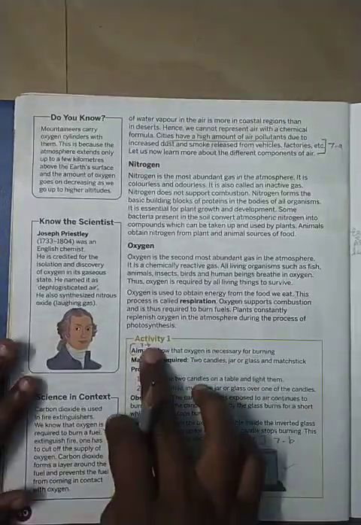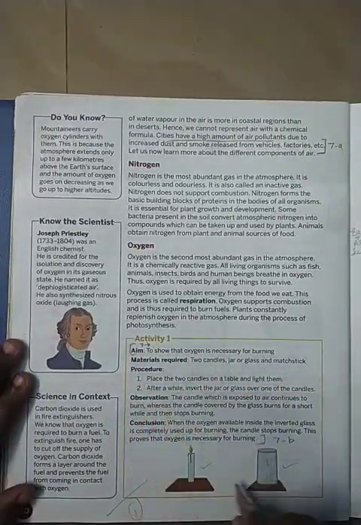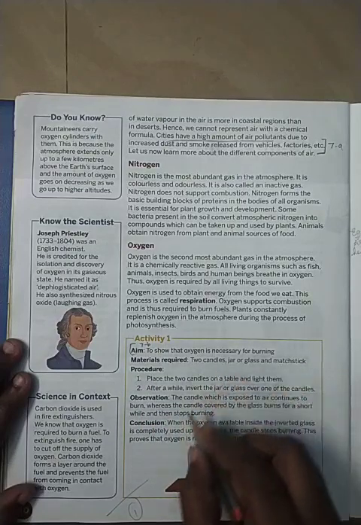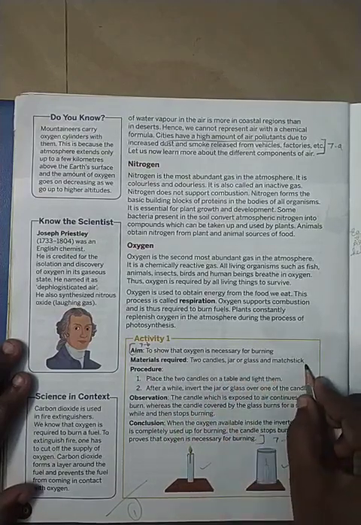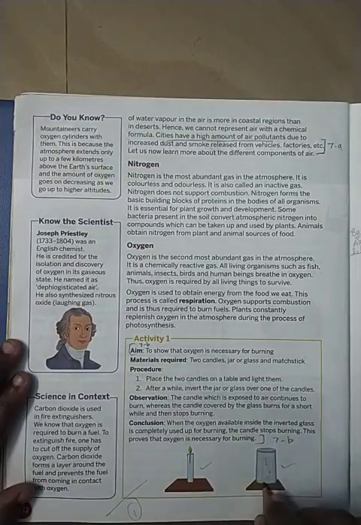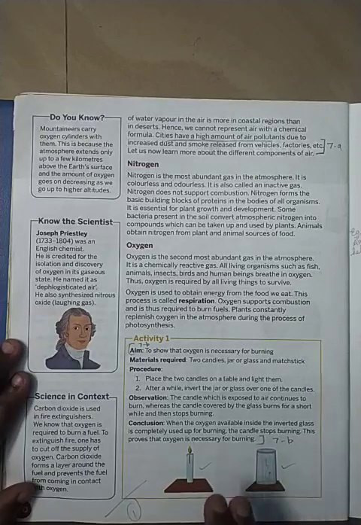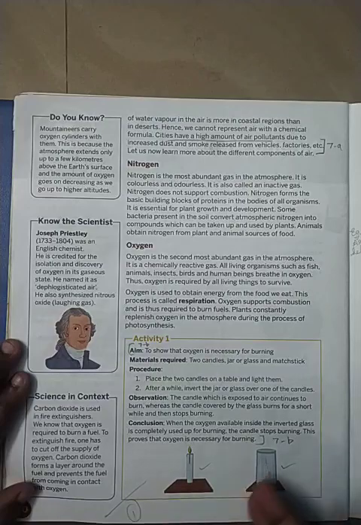How will you prove that oxygen is necessary for burning? For that you can take this activity. To show that oxygen is necessary for burning, mark this. You have to take 2 candles, a glass and a matchstick. Light the candle, it will be burning. If you put the glass on top of it, it will stop. Why? Because oxygen is prevented from going inside because of the glass. So the candle will stop burning. So this is the activity.